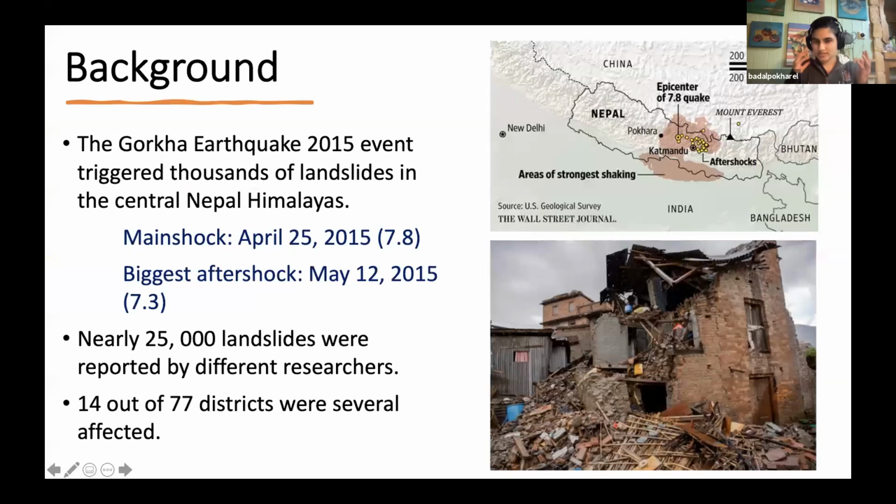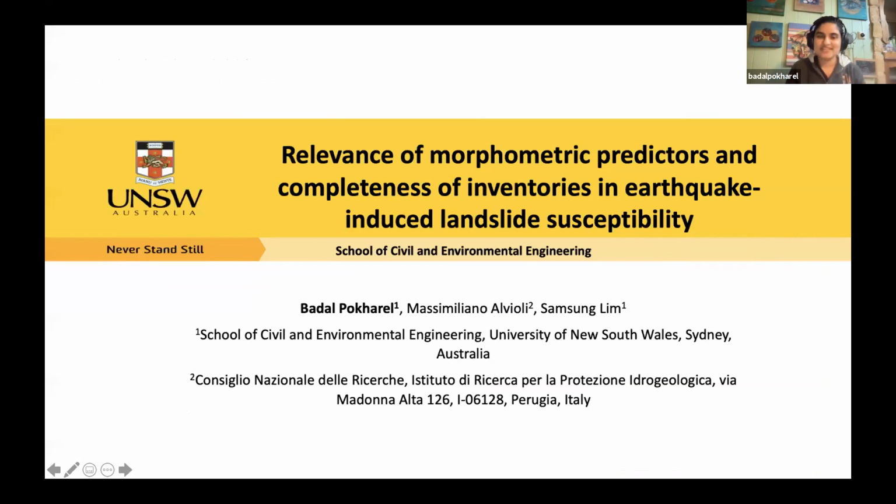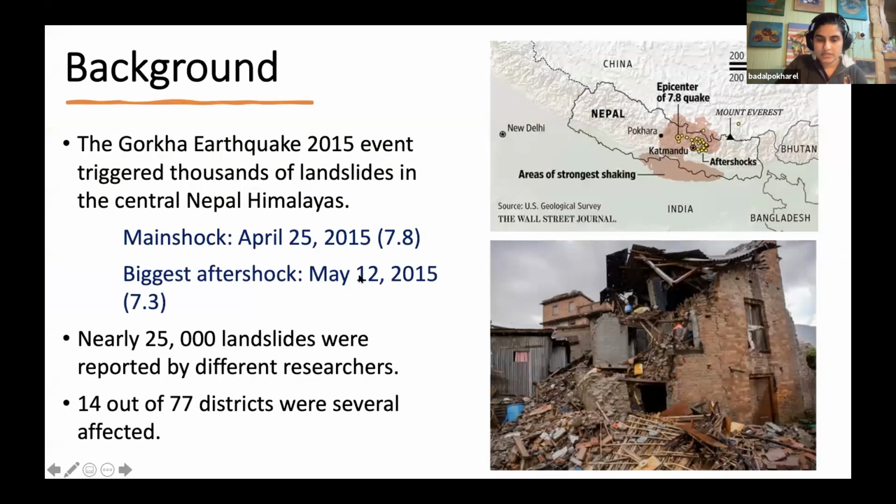Before jumping into the subject matter, let me talk about my title. It's relevance of morphometric predictors and completeness of inventories in earthquake-induced landslide susceptibility. Before jumping into the content, I just want to give a short background, kind of a blast from the past, like what I'm doing, why I'm doing.